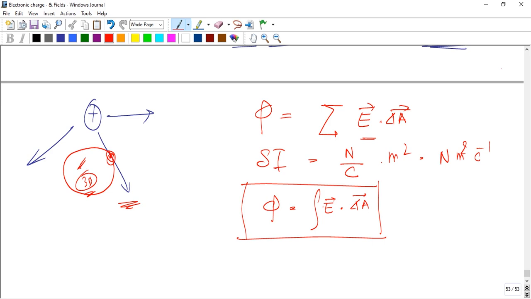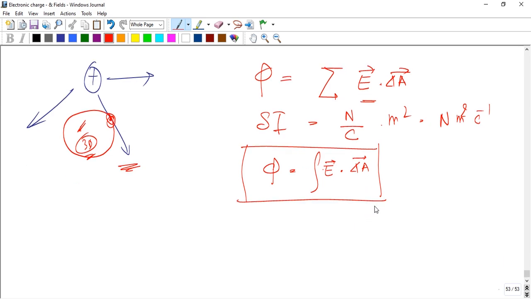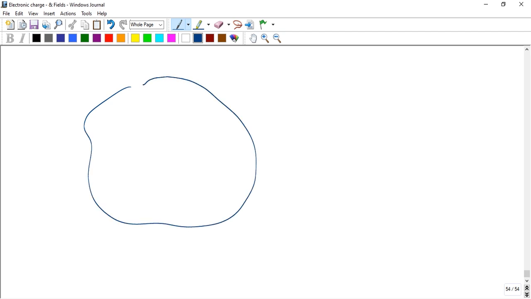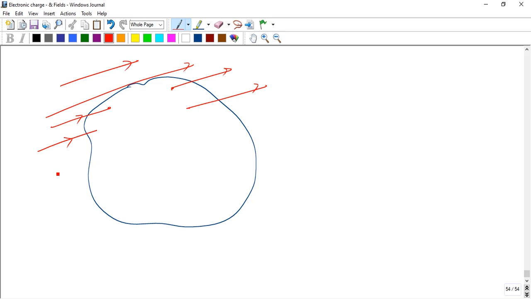Okay, if we see a diagram here, a beautiful 3D diagram, and here is the electric field. The red color represents the electric field.